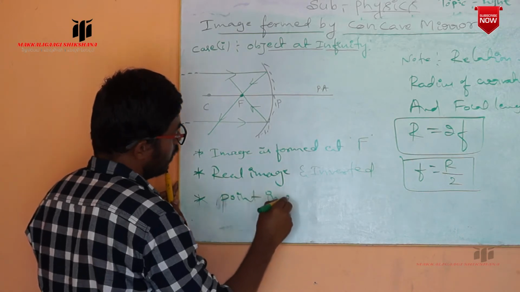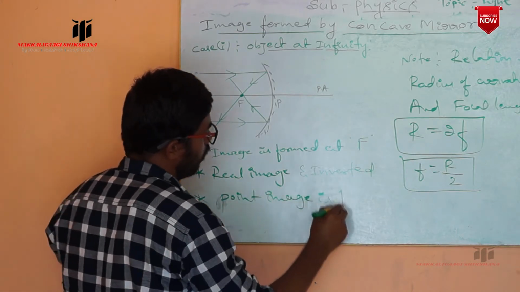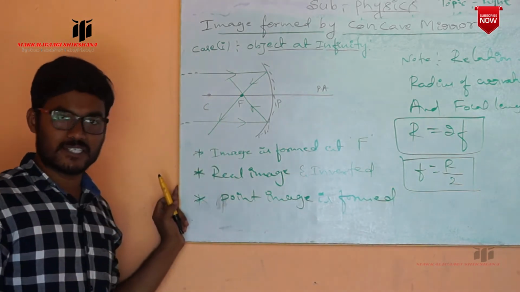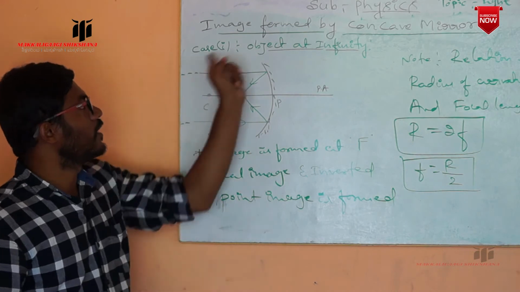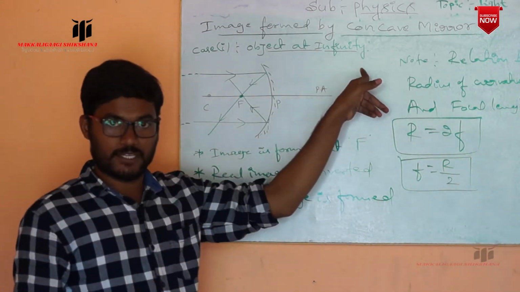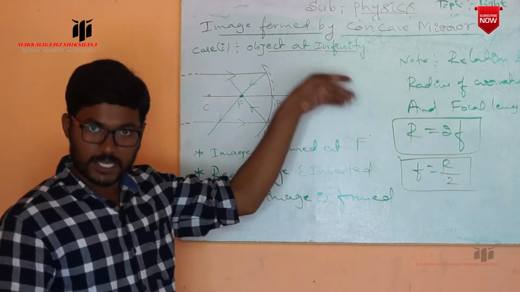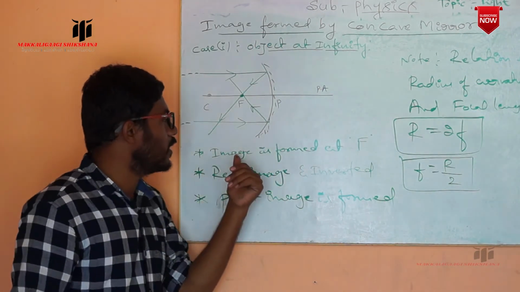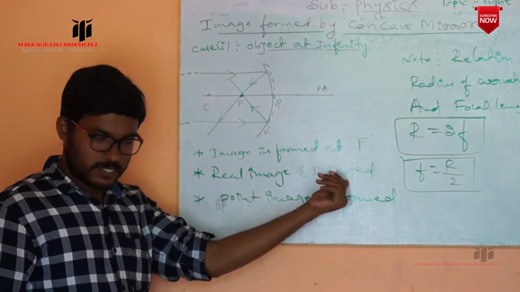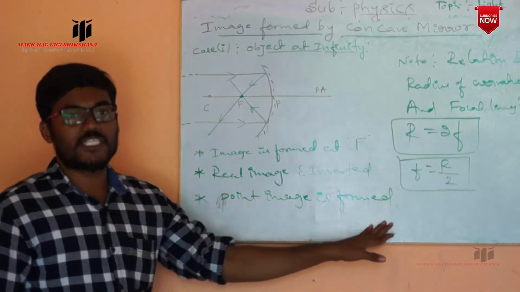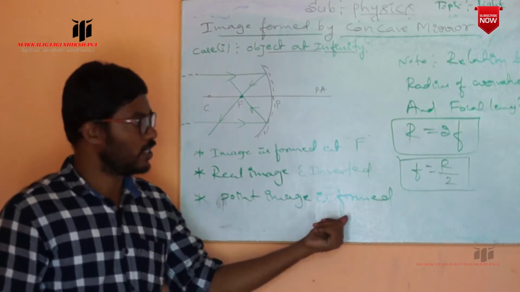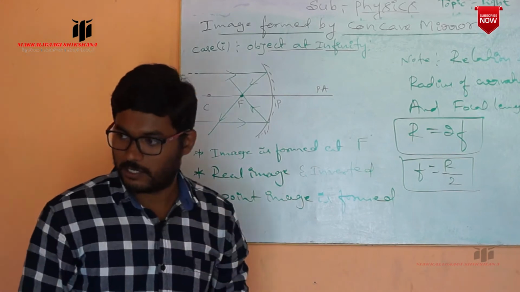Now these are the characteristics of the image formed by the concave mirror by placing an object at infinity. If you place an object at infinity, the image is exactly formed at the focus F, and it is a real and inverted image, and a point image is formed. It is about the size. Size of the image is what? Point image.